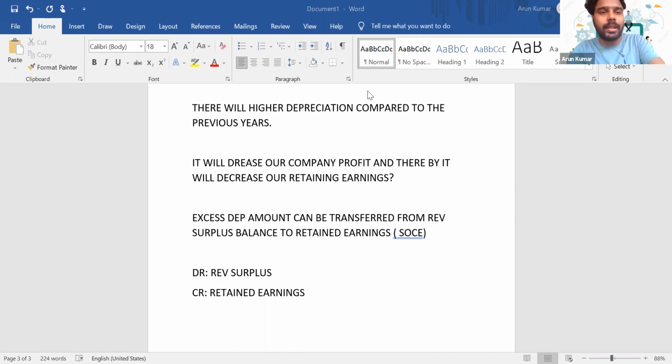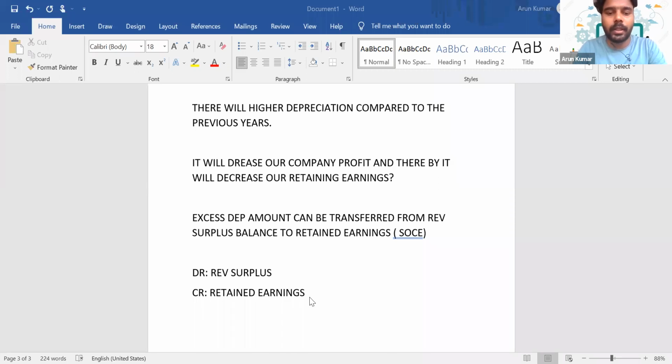If they want, they can transfer it. It's not compulsory that every company should do it. Is it clear, guys?